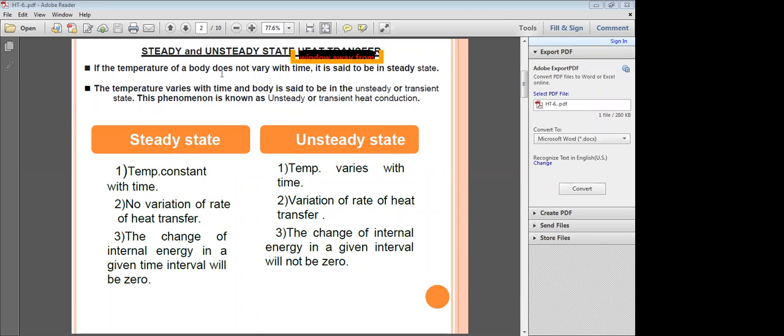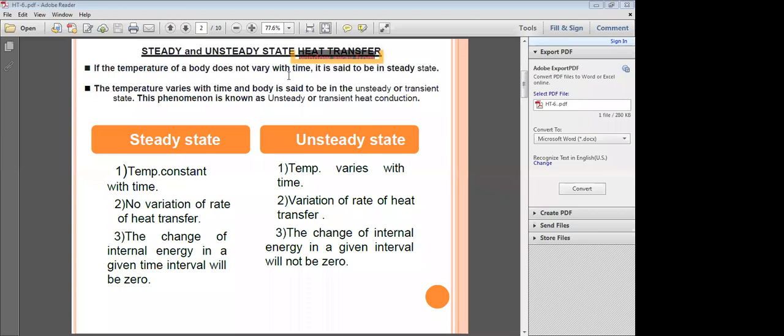If any property does not vary with time, then it is in steady state.